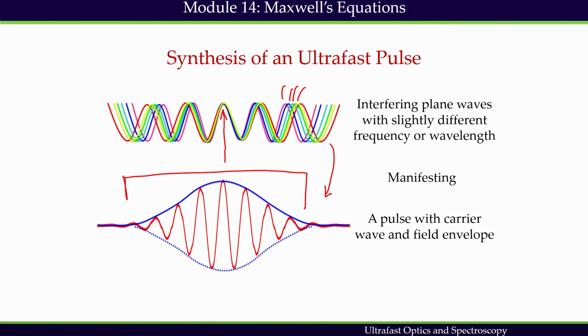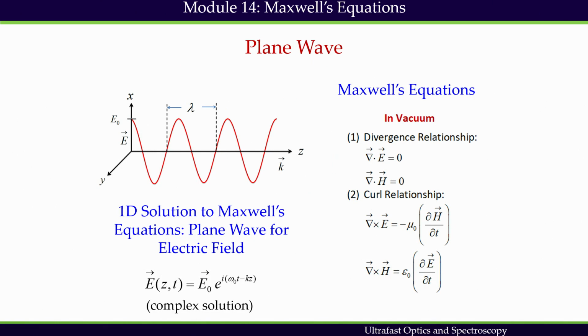Now, we are talking about a plane wave. Each plane wave represents a particular frequency, omega naught. We have seen that a plane wave is a solution of a fundamental equation of optics, and the complex notation of a plane wave is represented by this.